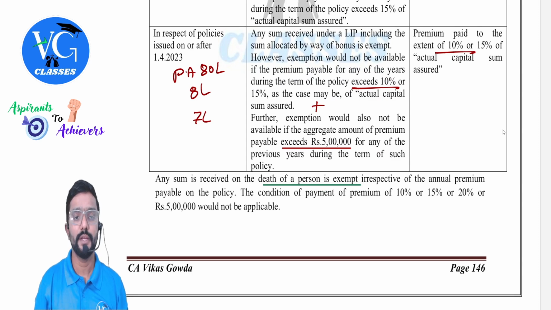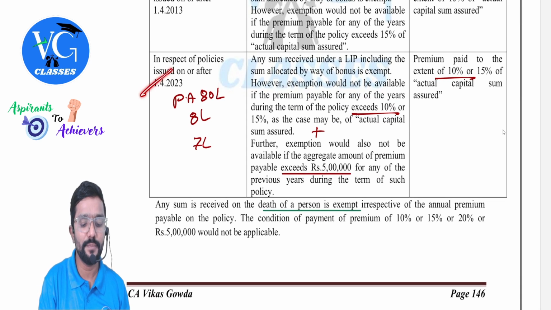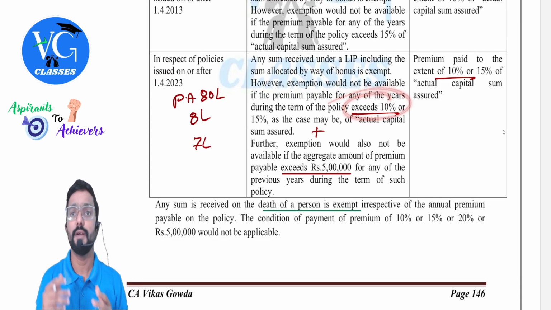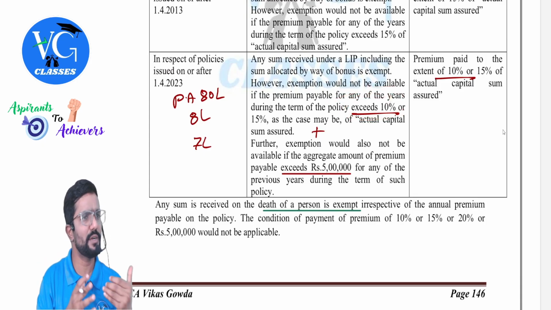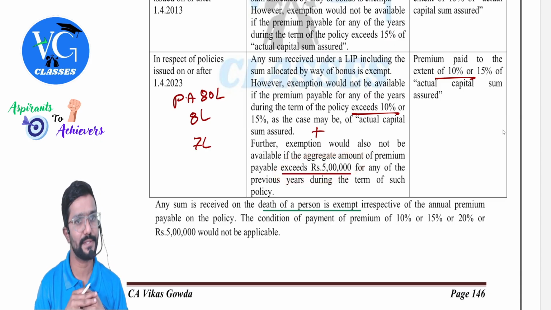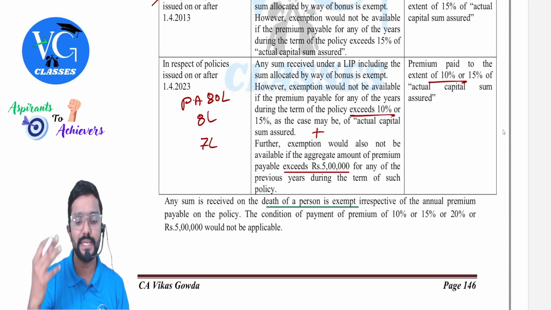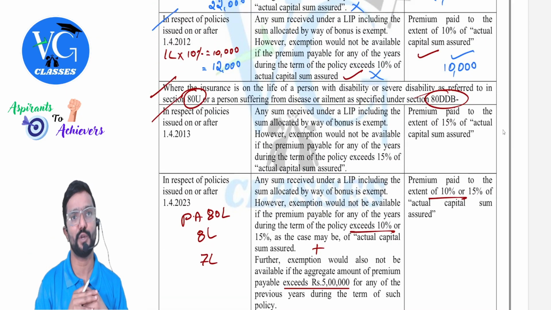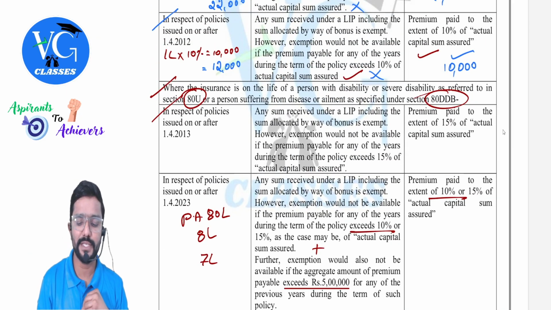So you can see here, if the policy is taken on or after 1st April 2023, two things we have to check. Whether the premium you are paying is within 10%, that is equal to 10% or less than 10%, plus aggregate premium cannot cross 5 lakhs. Even before that, the percentage limit was there, but the monetary limit was not there. Clear?